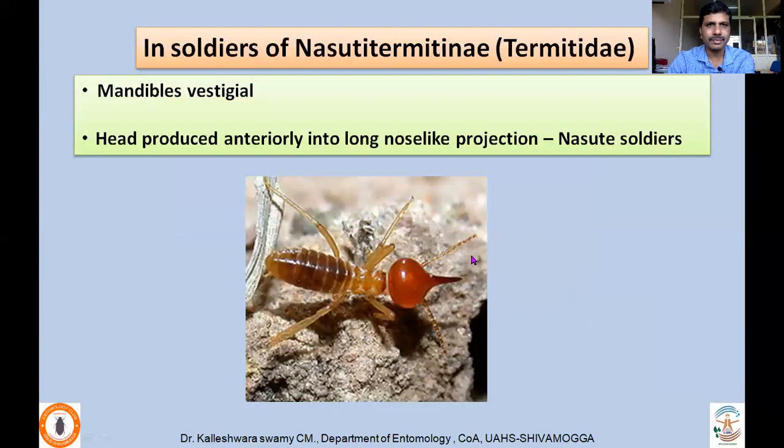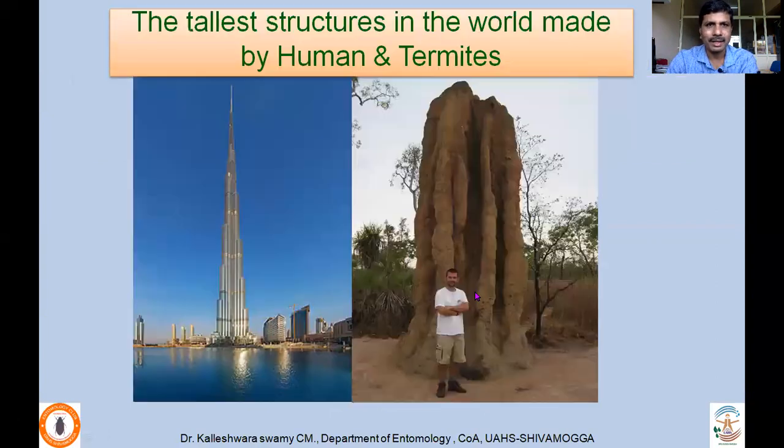Okay, so I was telling about Nasut. Now Nasutitermitinae, you can see this is a subfamily name, belonging to family Termitidae, wherein the head is actually produced into a nose-like projection. The frons is prolonged, projected forward. They are called Nasute soldiers. Okay, a very characteristic feature of this Nasutitermitinae.